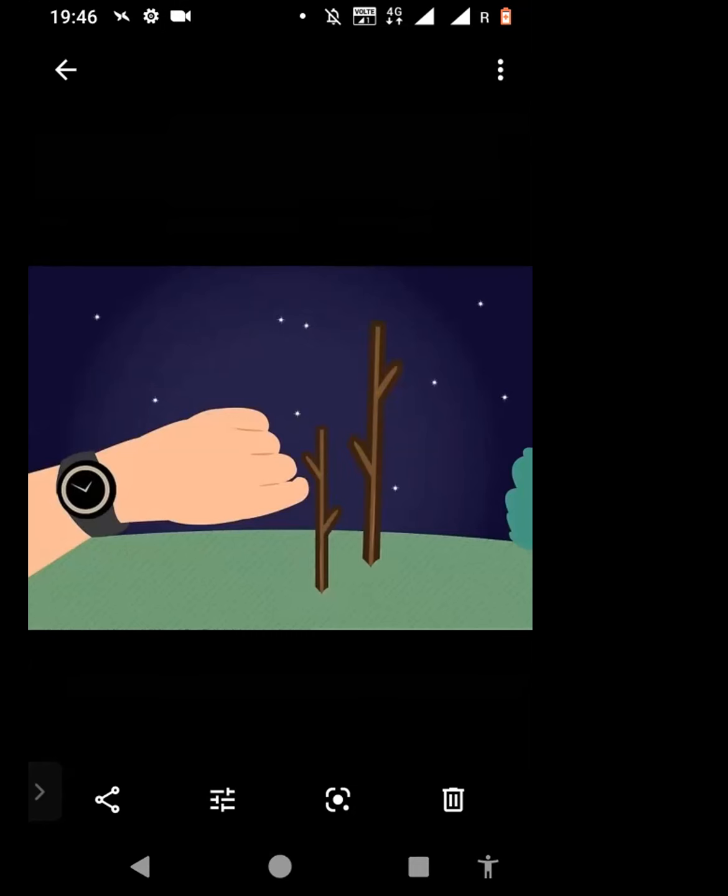All right? Yes. If the star has moved towards the left from the stick, then the direction of the star is north. If the star has moved towards the right, then the direction of the star is south.